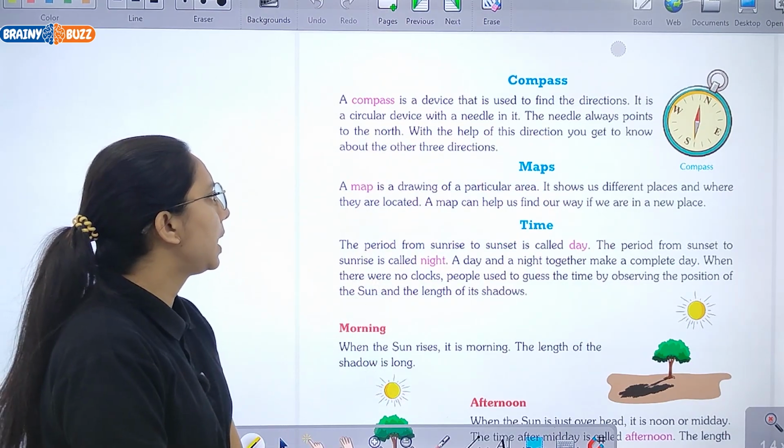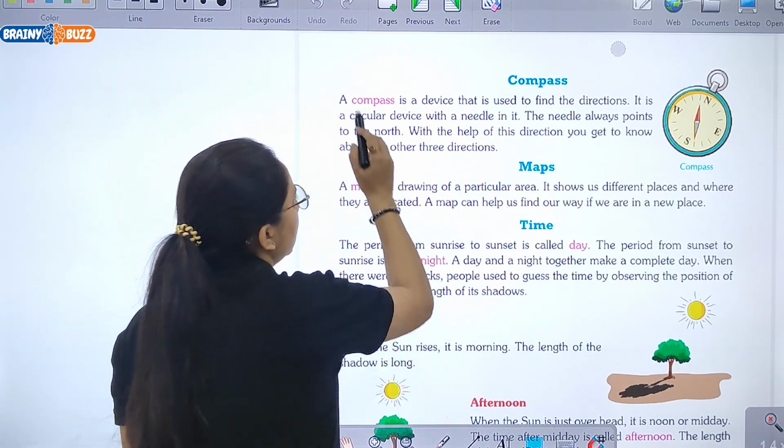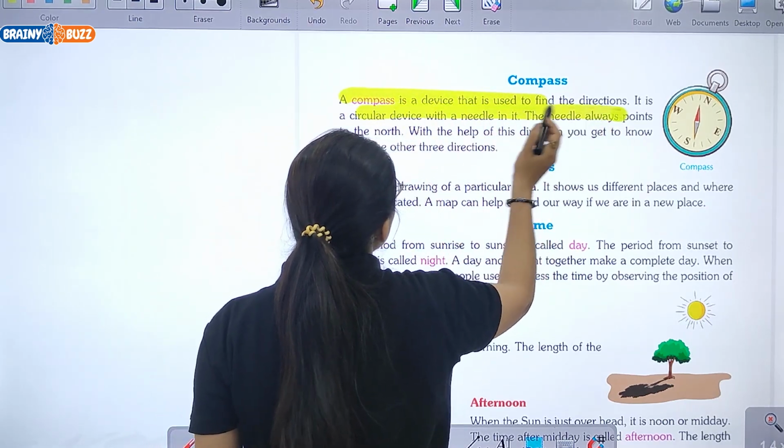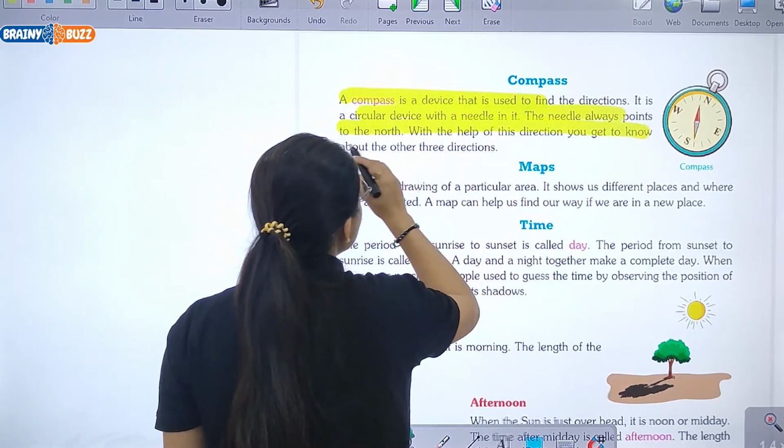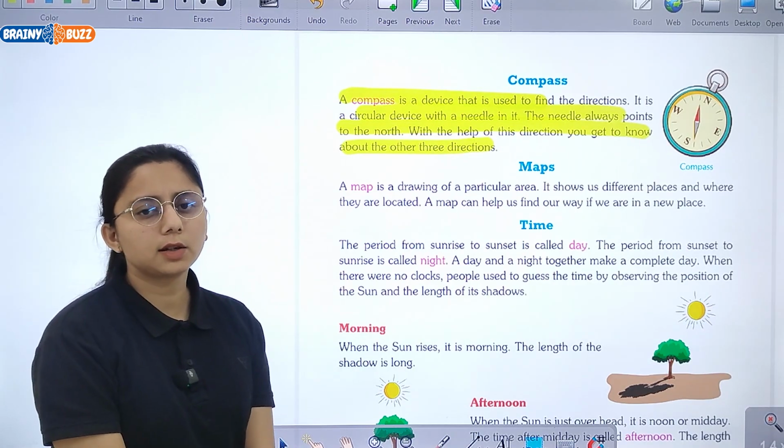So next is compass. A compass is a device which is used to find direction. Right? It is a circular device with a needle in it. The needle always points to the north. With the help of the compass, you can know about the other 3 directions.